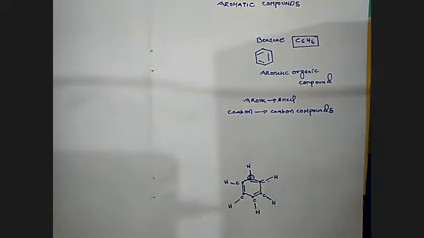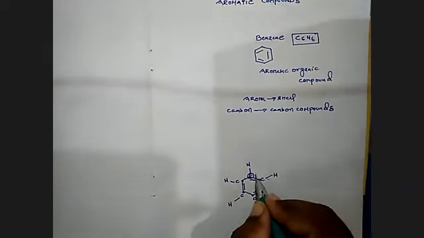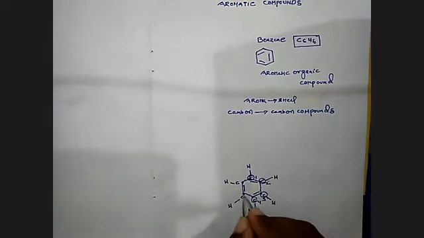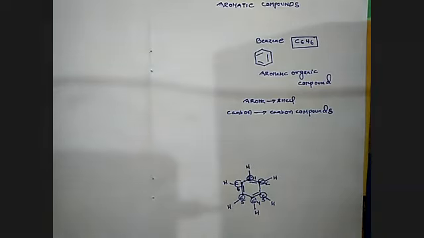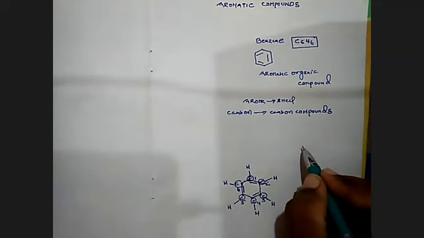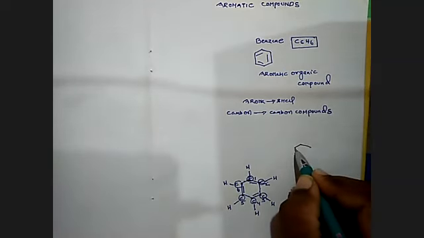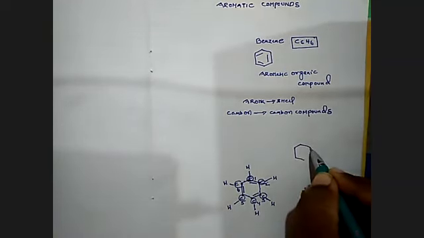Now when we are taking the benzene system, it contains 6 carbons: carbon 1, carbon 2, carbon 3, carbon 4, carbon 5, and carbon 6. It is a 6 carbon system. Then how are we writing the benzene structure? This is very, very important. You should write the benzene structure like this. It is a cyclic ring system.